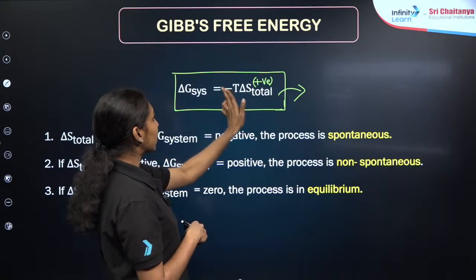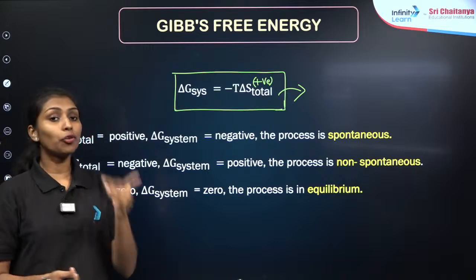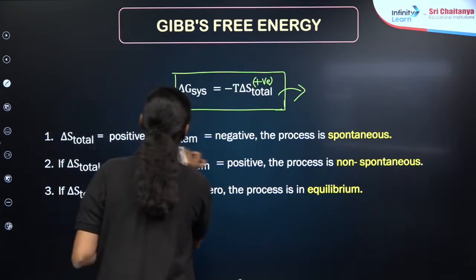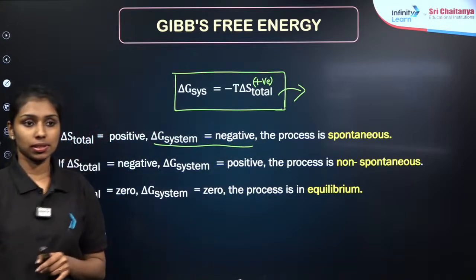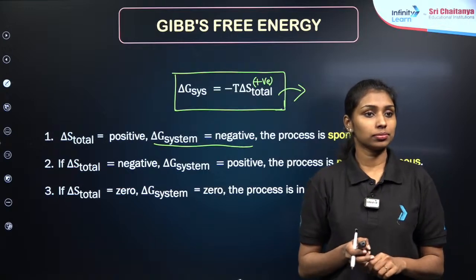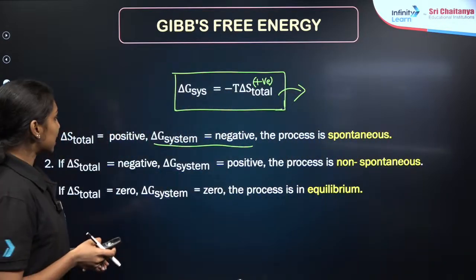If I multiply negative with positive, the final result will become negative. So I can say that for a spontaneous process, the delta G system will be negative, right? Clear? Delta G system will be negative for a spontaneous process. Is the thing clear? Just let me know.